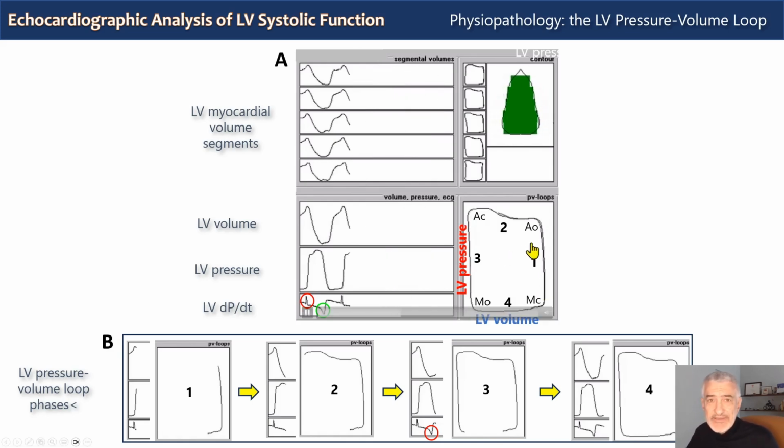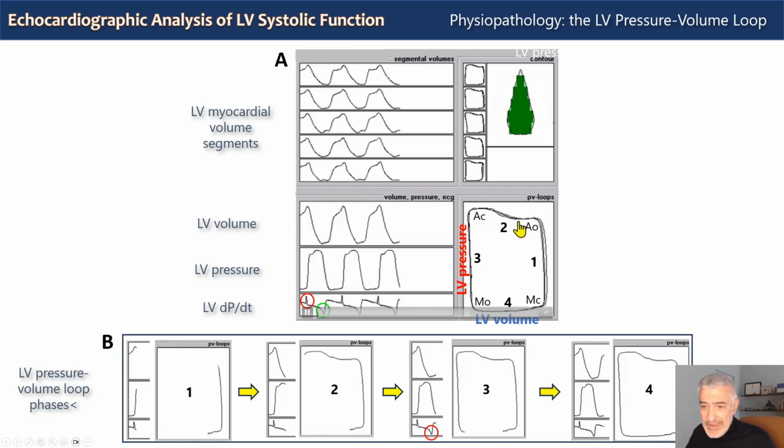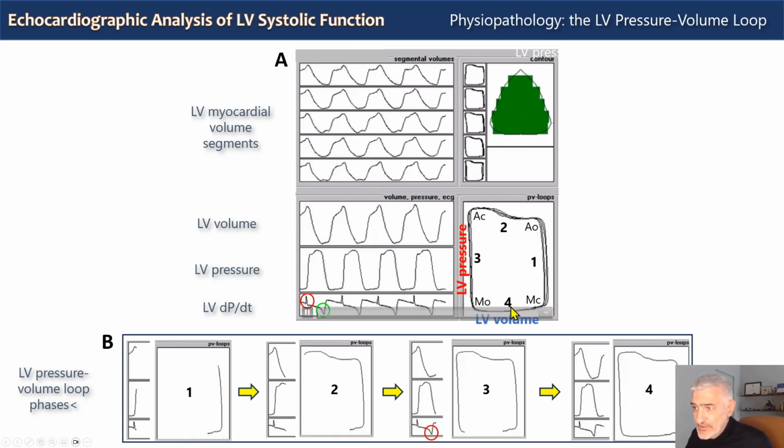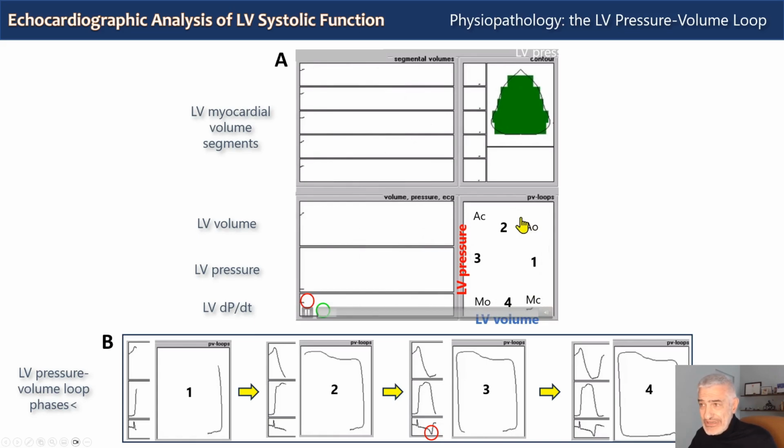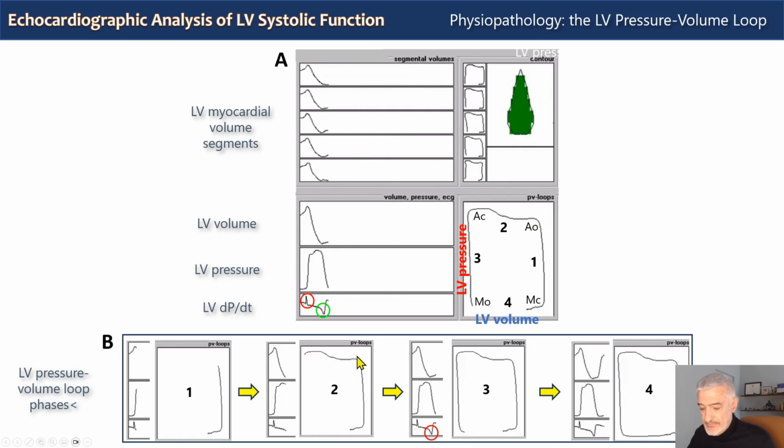The second phase of the loop is ejection, between aortic valve opening and aortic valve closure, with ongoing myocardial contraction. During this phase, the left ventricle ejects volume. You see here that the volume decreases while pressure increases a little bit. You see it again here.